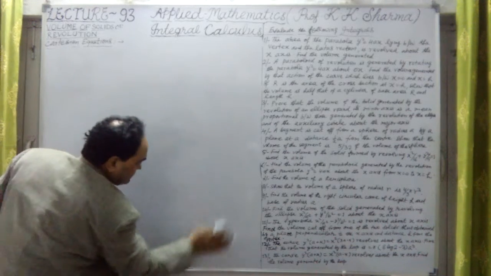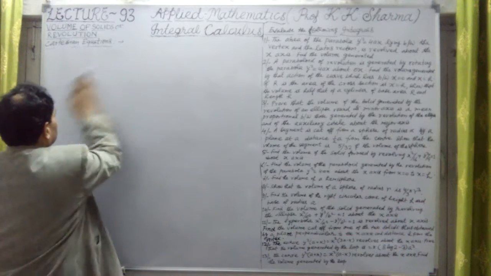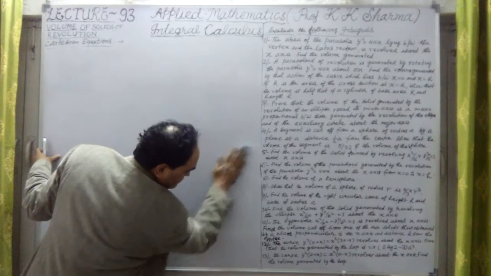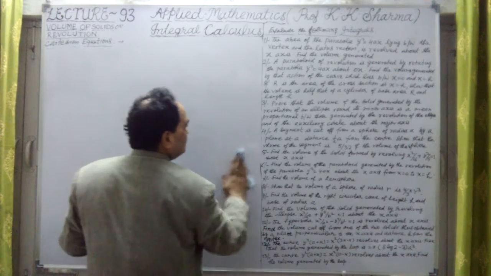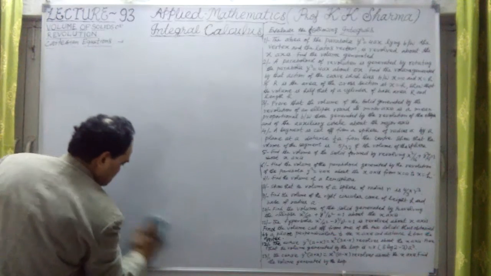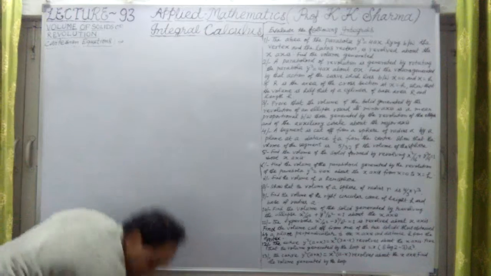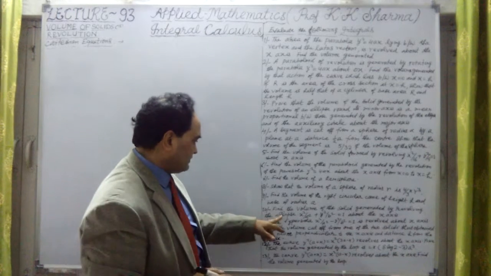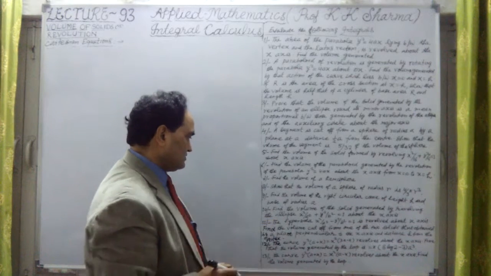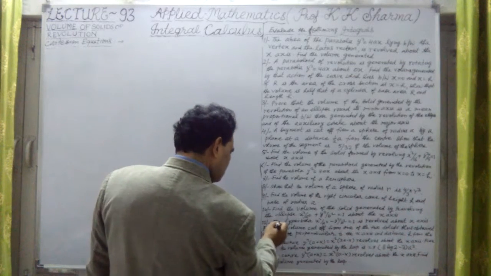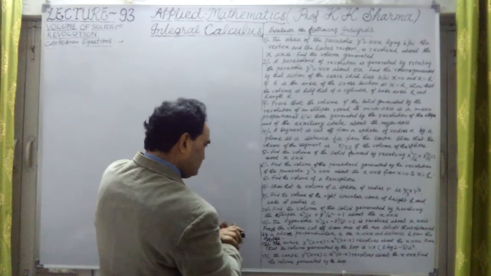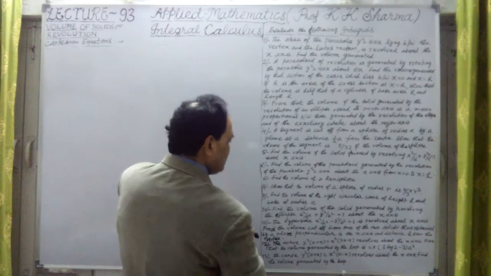Okay, now question number 10. What does question number 10 say? Find the volume of the solid generated by revolving the ellipse x square upon a square plus y square upon b square is equal to 1 about the x-axis.